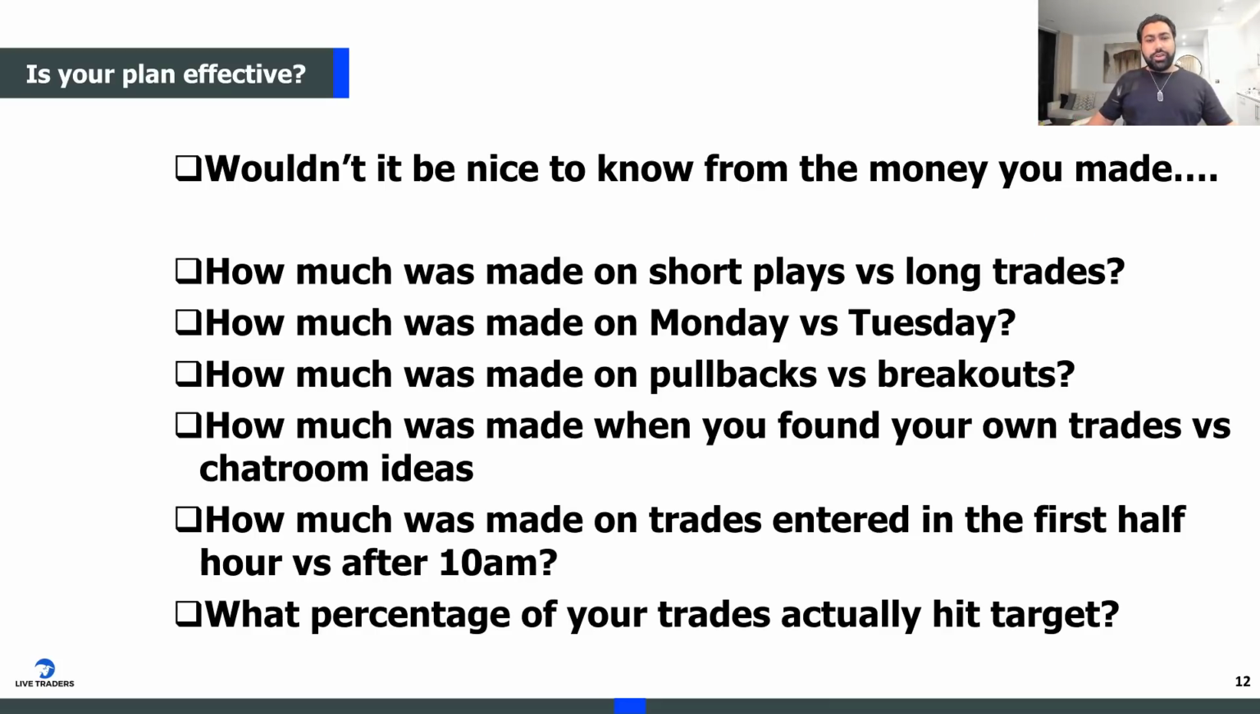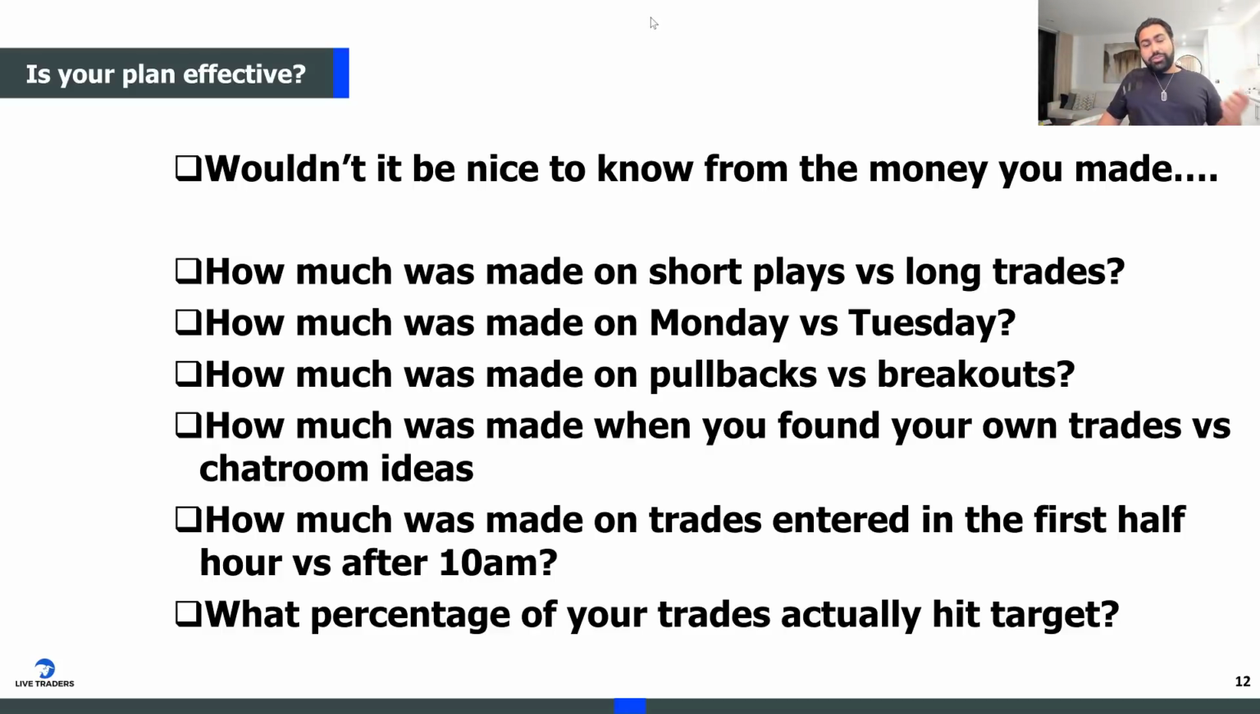Wouldn't it be nice to know, guys, from the money that you made, how much of that money was made on short plays versus long plays? How much was made on Monday versus Tuesday, right? For me, I know I'm horrible at Tuesdays. For some reason, I have no idea why, I'm not great on a Tuesday, right?